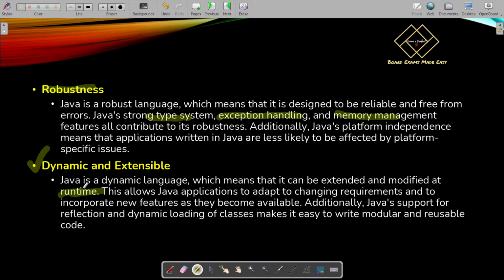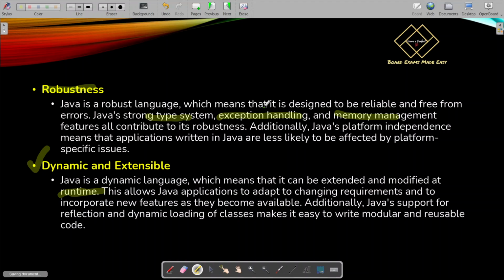There are many errors. There are many compilation errors, and there are many runtime errors. Compilation errors happen when you compile the Java program, and there are certain errors which happen during the runtime. So those runtime errors are also resolved during the running time of the program. That error management, the exception handling, which I have already mentioned earlier, is all taken care of by the Java system during runtime. So Java is also known as dynamic and extensible. Java is a dynamic language.